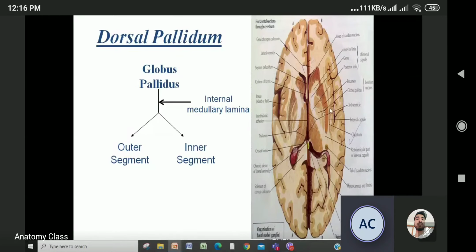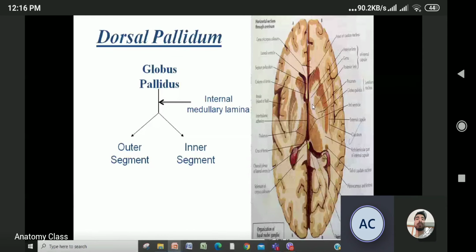This is the outer segment and the inner segment. Please focus on this. This is the section which will be given in the spotters and viva also. In this section, what you are seeing here is the head of the caudate nucleus. Look at it. This is the putamen, darker in color. This is the globus pallidus, which is again divided into outer segment and inner segment. The outer segment differentiates the putamen and globus pallidus. Look here, this putamen is darker in color than the globus pallidus.